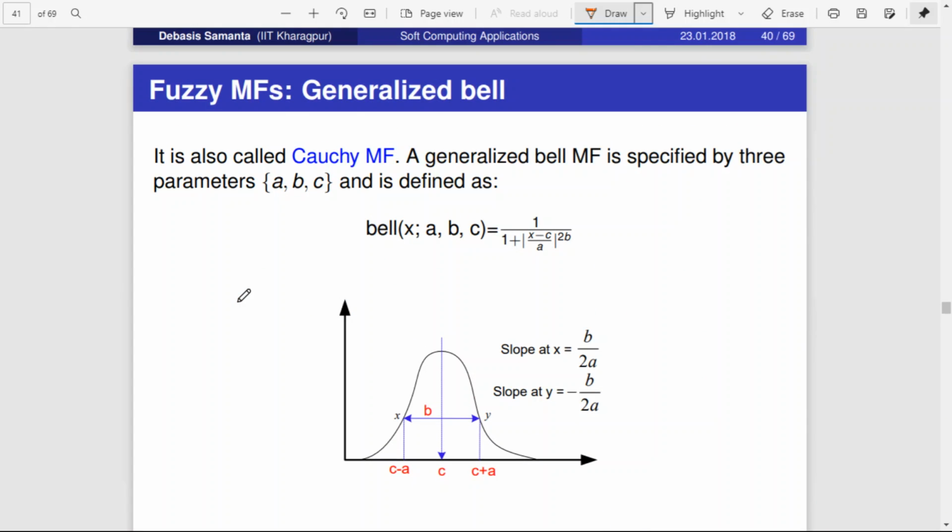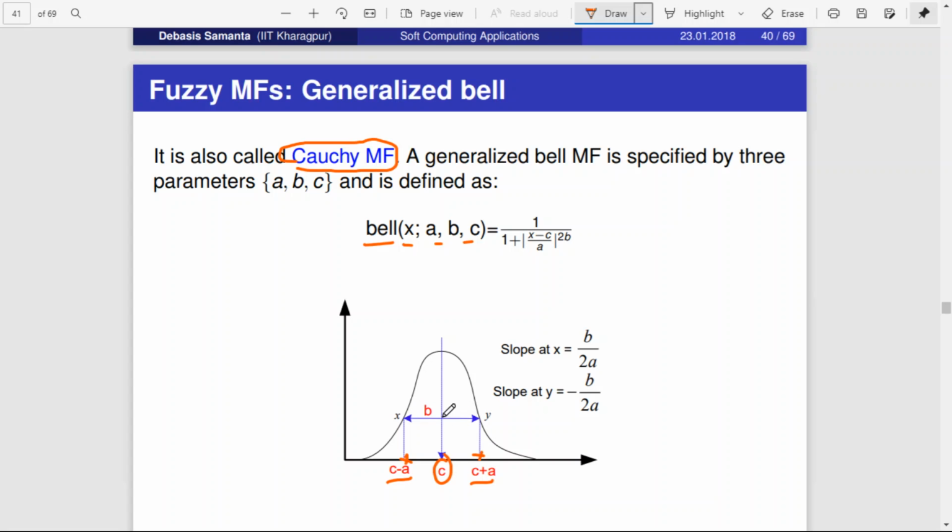Next is the generalized bell curve, which is also called the Cauchy MF, that is, Cauchy membership function. MF stands for membership function. In that case it is represented like this: bell of x, a, b, c. There are 3 parameters a, b and c. c is the center point again, and a is some value such that you subtract it from c, and also you add it to c. So you get 2 points. When you subtract a from c, you get 1 point. When you add a to c, you get another point.